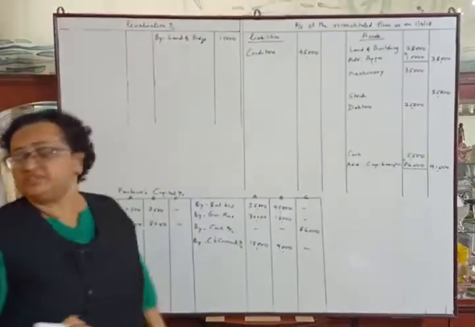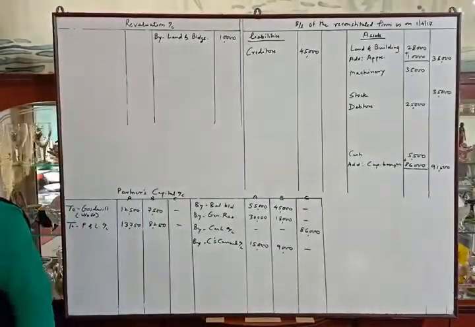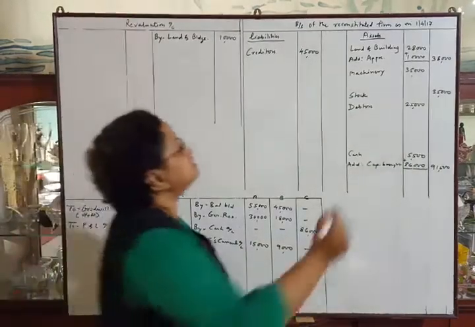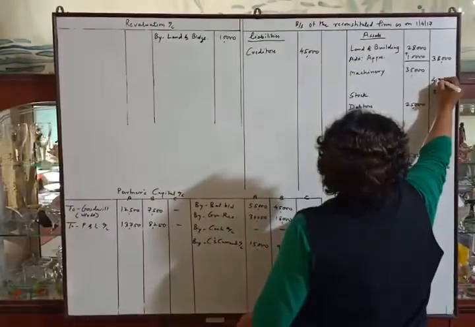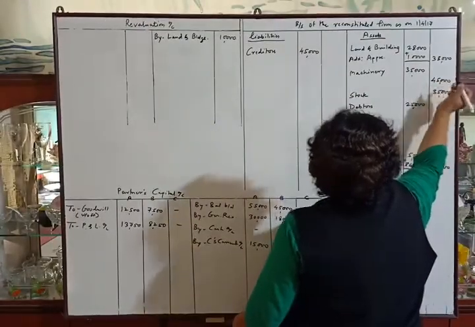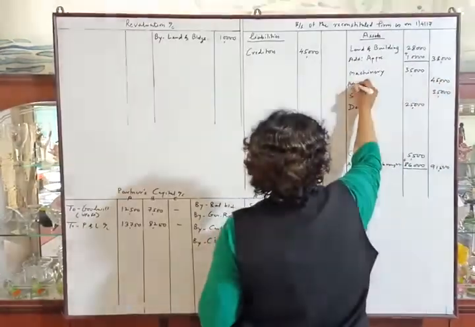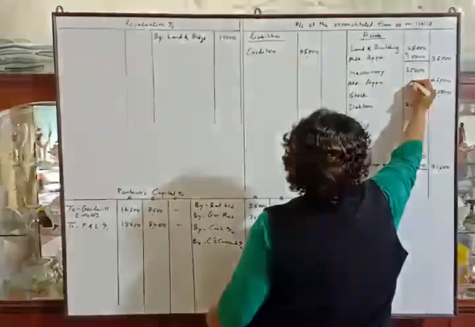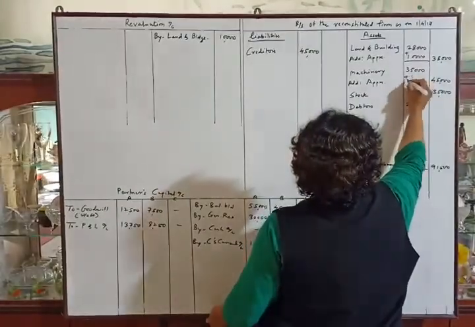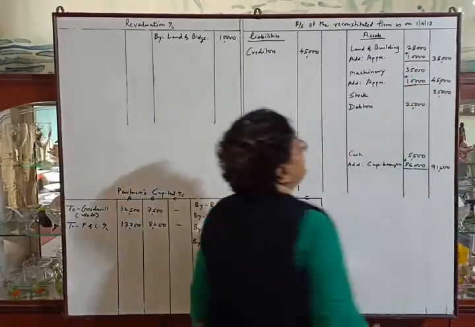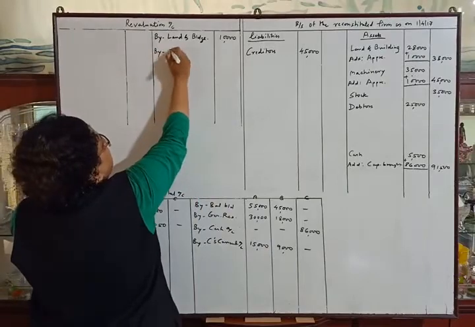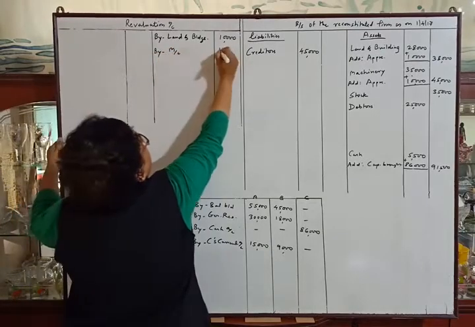Now in case of machinery, they told us to revalue it at rupees 45,000. So we have to make 45,000 in the outer column. That means appreciation of rupees 10,000. And in revaluation account credit side, by machinery 10,000.